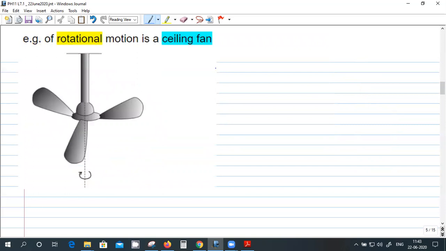An example of rotational motion is a ceiling fan. So this is the axis about which it's rotating. The particle here will move like this. The particle here will move like this. But the velocities are different.